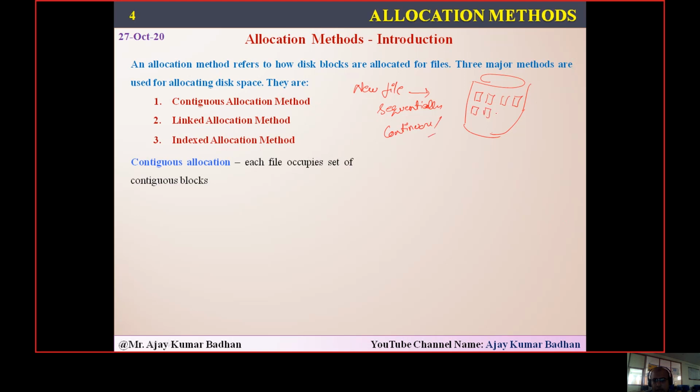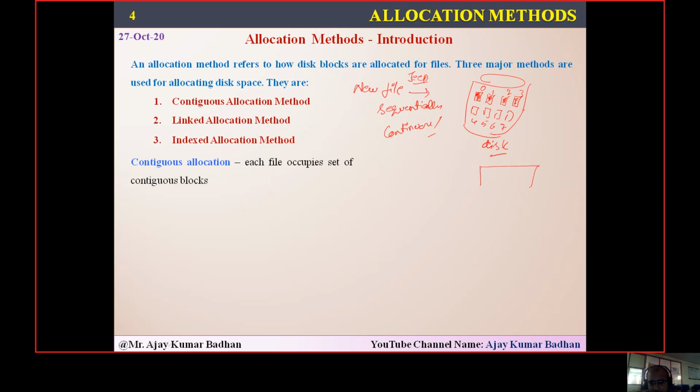Suppose initially all these blocks are empty, numbered 0, 1, 2, 3, 4, 5, 6 and 7. Suppose G is the new file which came, and it has some content. I will allocate the 0th block, followed by the first, second, and as many blocks as the content requires, and that will be loaded into this disk. This is what we call continuous allocation.